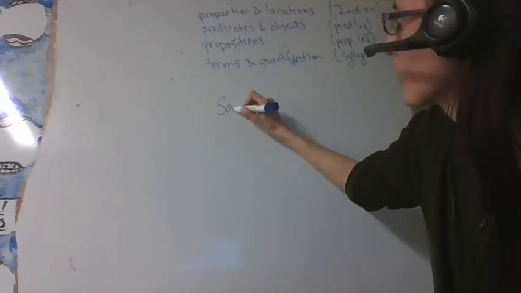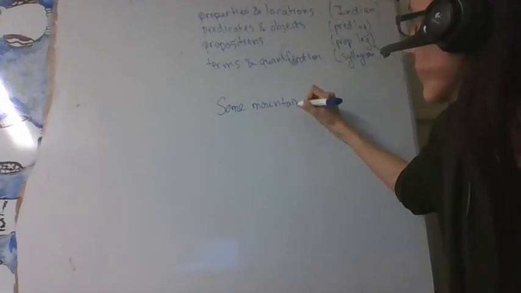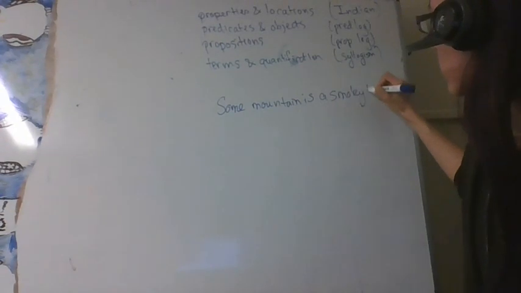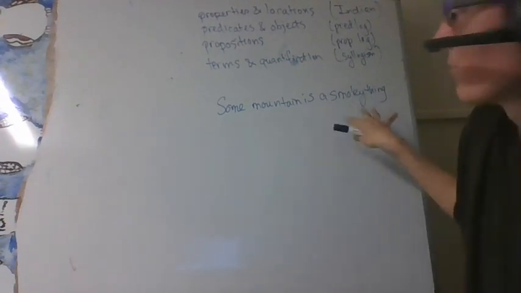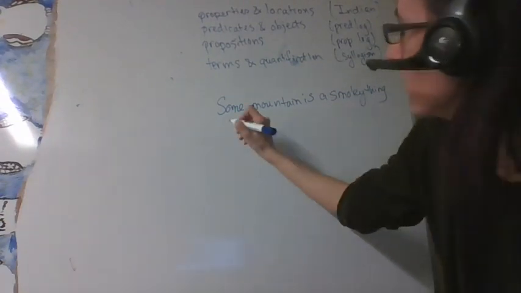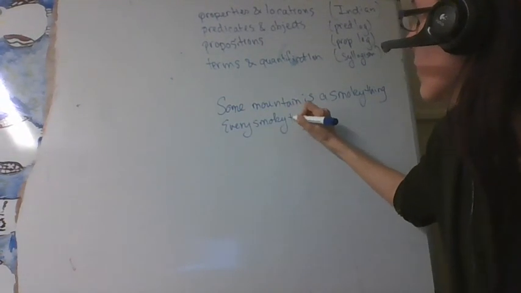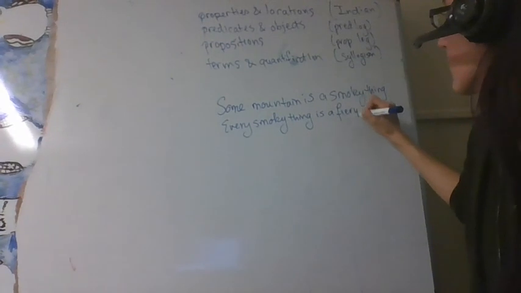Well, we might get something like, some mountain is a smoky thing. So, mountain being one term, smoky thing being another term. Then we've got every smoky thing is a fiery thing.